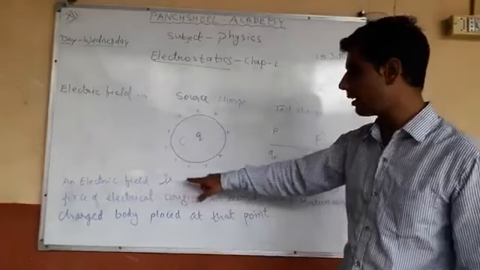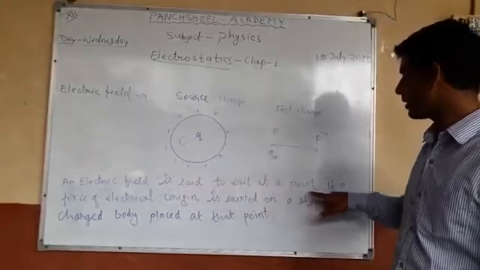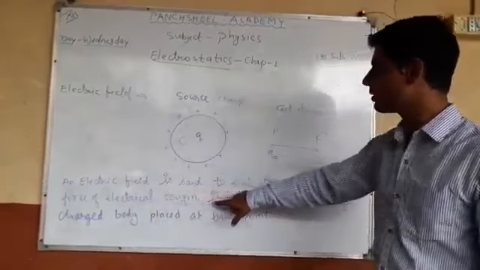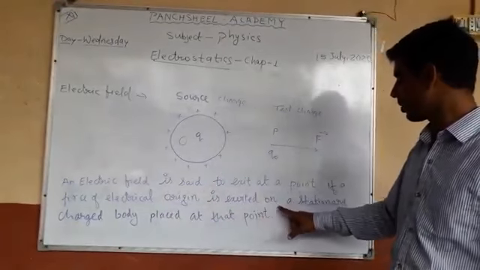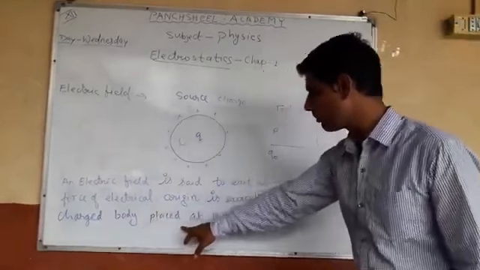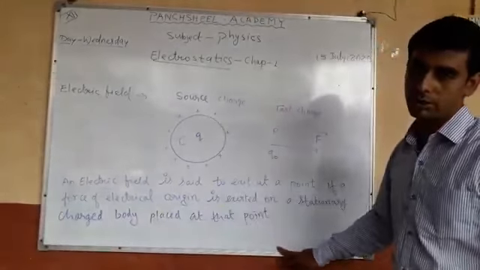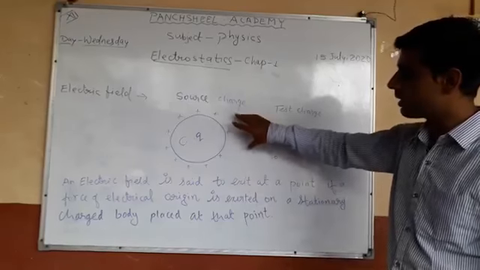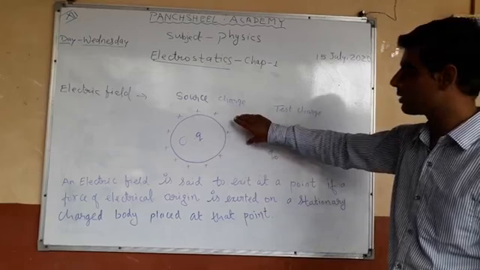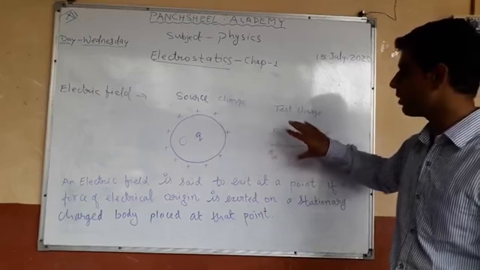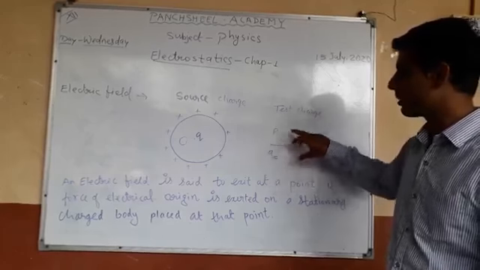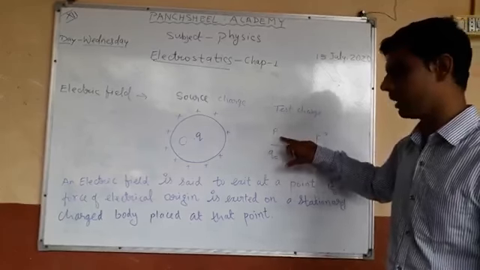Again, an electric field is said to exist at a point if a force of electrical origin is exerted on a stationary charged body placed at that point. This is the origin of electrical force, and this force acts on the test charge which is kept at a particular location P.